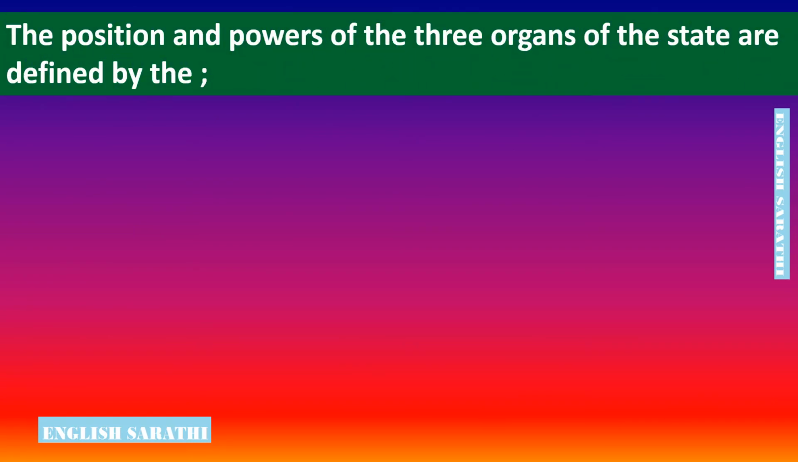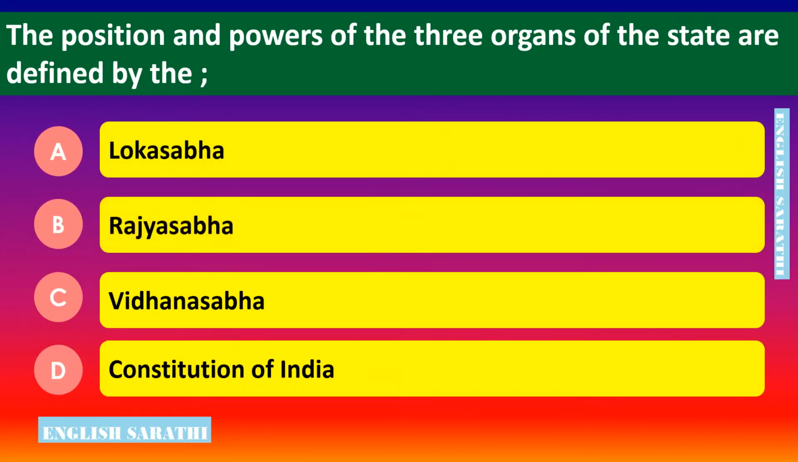The position and powers of the 3 organs of the state are defined by the dash. Options are: Option A, Lok Sabha. Option B, Rajya Sabha. Option C, Vidhana Sabha. Option D, Constitution of India. The right answer is option D, Constitution of India. The position and powers of the 3 organs of the state are defined by the Constitution of India.